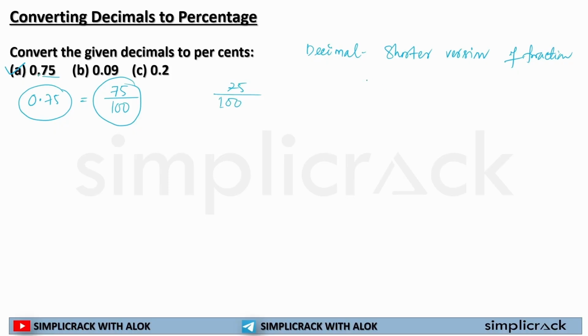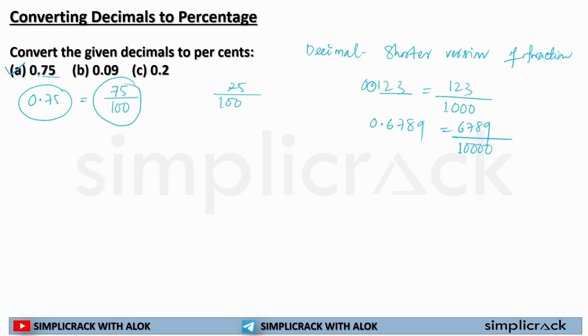For example, if it was given as 0.123, my numerator will always be 123. Now after the decimal point, how many digits are there? Three digits, so I'll put three zeros. For example, if this is written as 0.6789, my numerator will always be 6789, and after the decimal, how many numbers are there? Four numbers, so it will have 10000 in the denominator. I hope this is clear to each and every one of you.